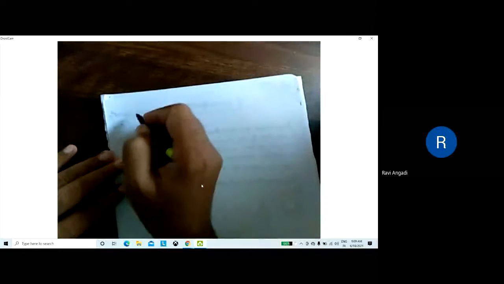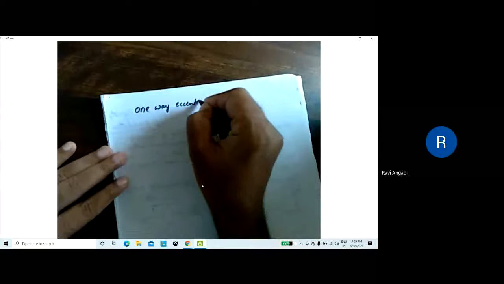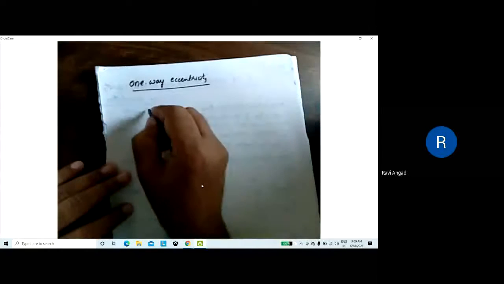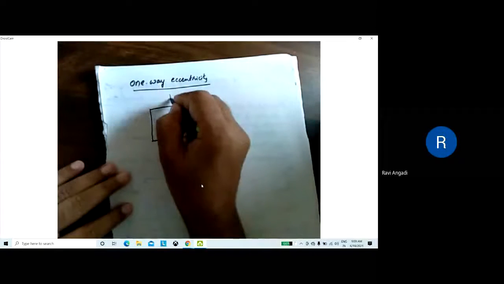Suppose it is a one-way eccentricity. Let us take this is the footing, and mark the center line of the footing.